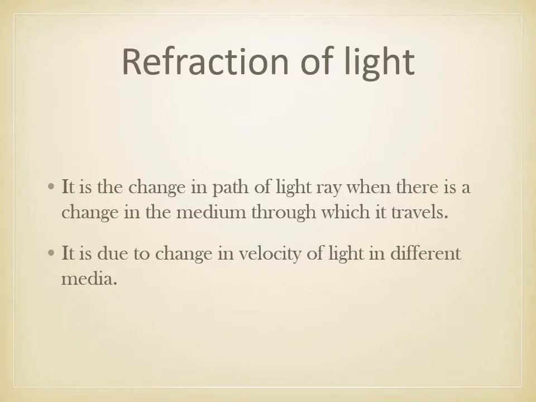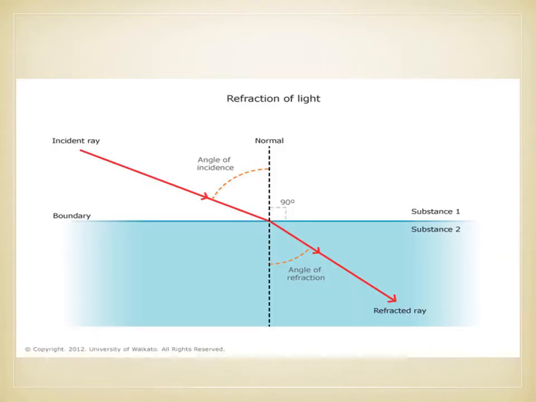Then coming to the refraction of light, it is the change in the path of light when there is a change in the medium through which it travels. The velocity of light is different in different media. Here is the ray diagram. You can see a white medium and a blue medium, labeled substance 1 and substance 2.